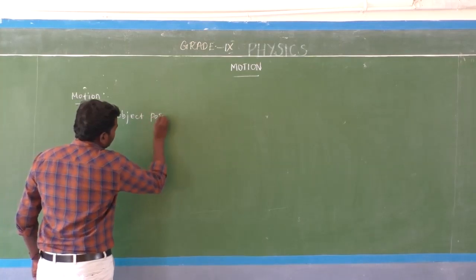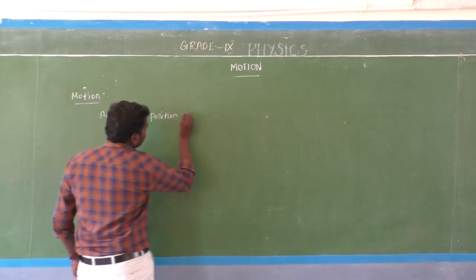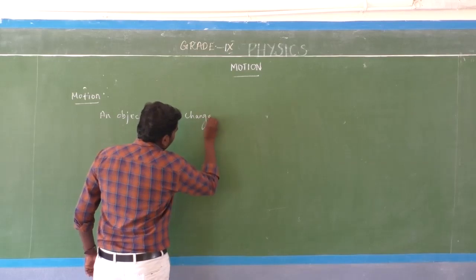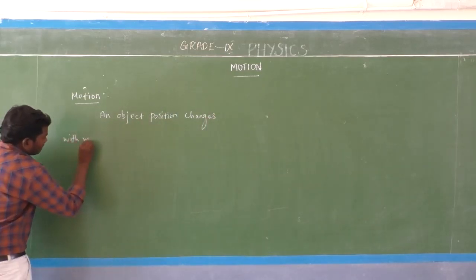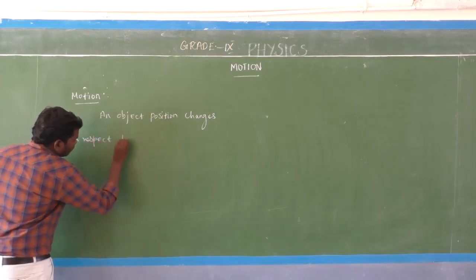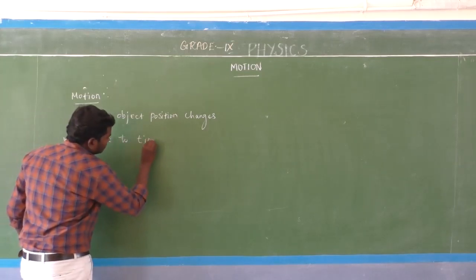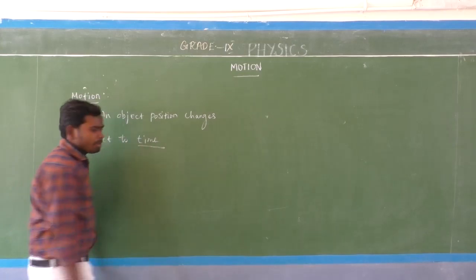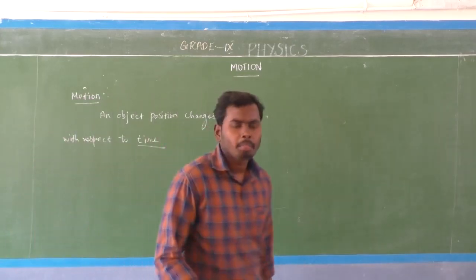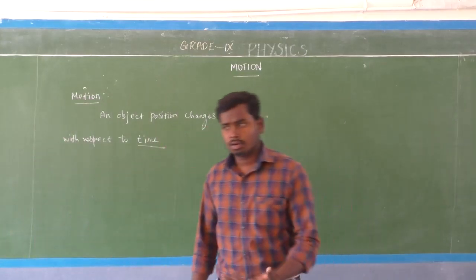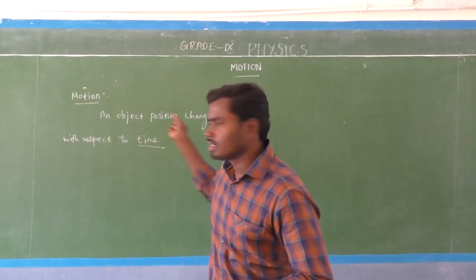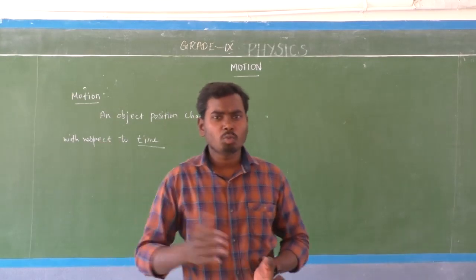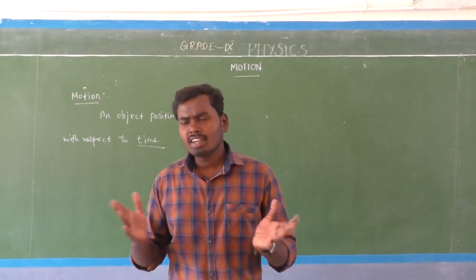An object's position changes with respect to time. Time or reference point, we can say. Instead of time we can use a reference point also. That is motion. An object's position changes with respect to time. What is the meaning of that, sir?